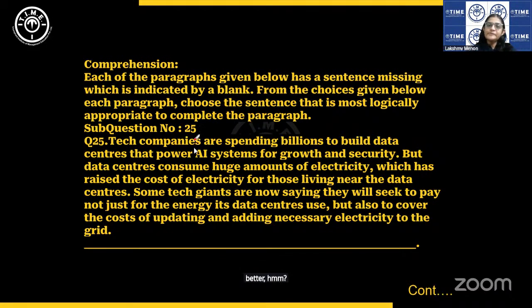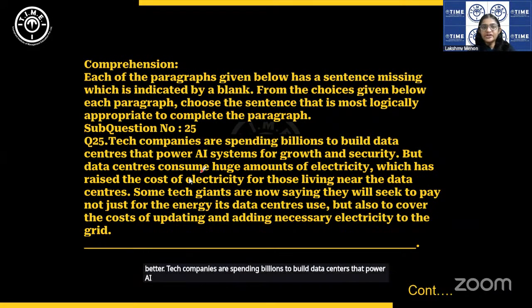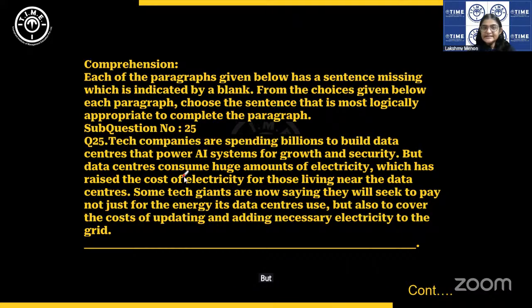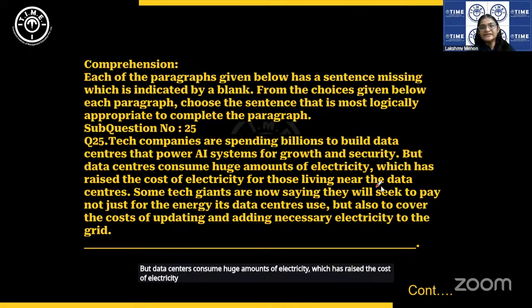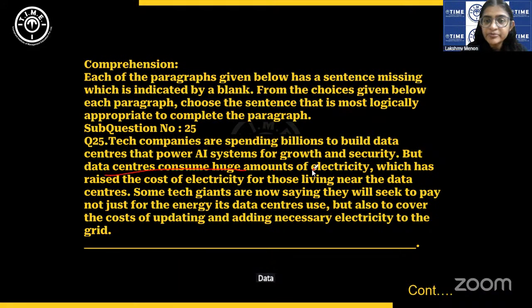Tech companies are spending billions to build data centers that power AI systems for growth and security. But data centers consume huge amounts of electricity, which has raised the cost of electricity for those living near the data centers. Okay, got it? Data centers consume a lot of power, and this has raised the cost of electricity in those regions.